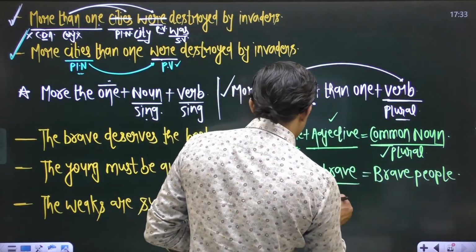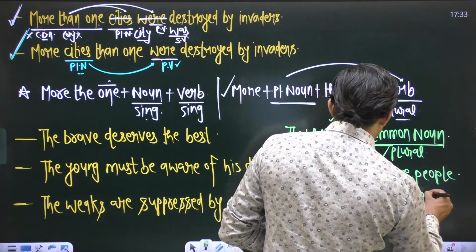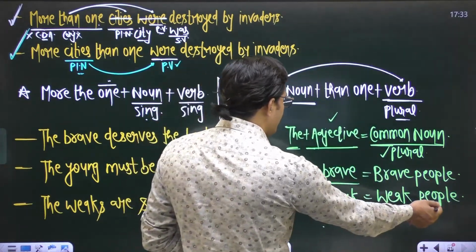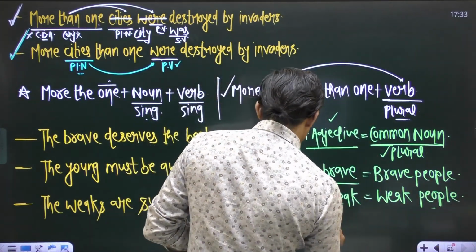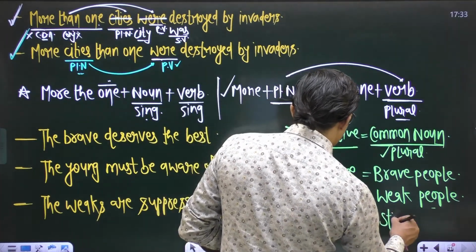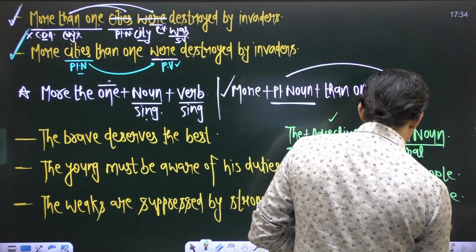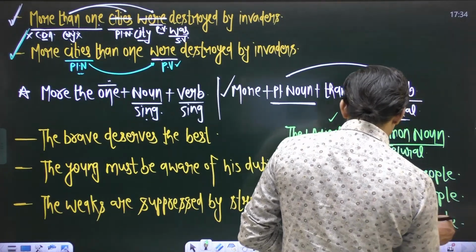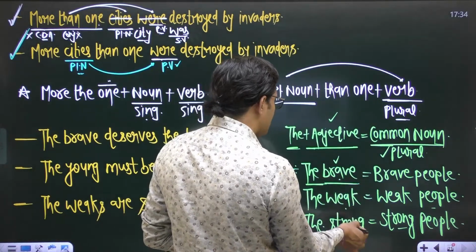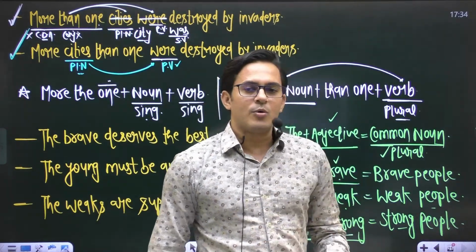If I say the weak, it means weak people, right? It denotes the entire community of weak people, right? If I say the strong, what does it denote? The strong means strong people. It denotes its entire community, strong people, right? So in the plus adjective, these words are adjectives, whether you talk about brave, weak, or strong. The plus adjective becomes a common noun plural.